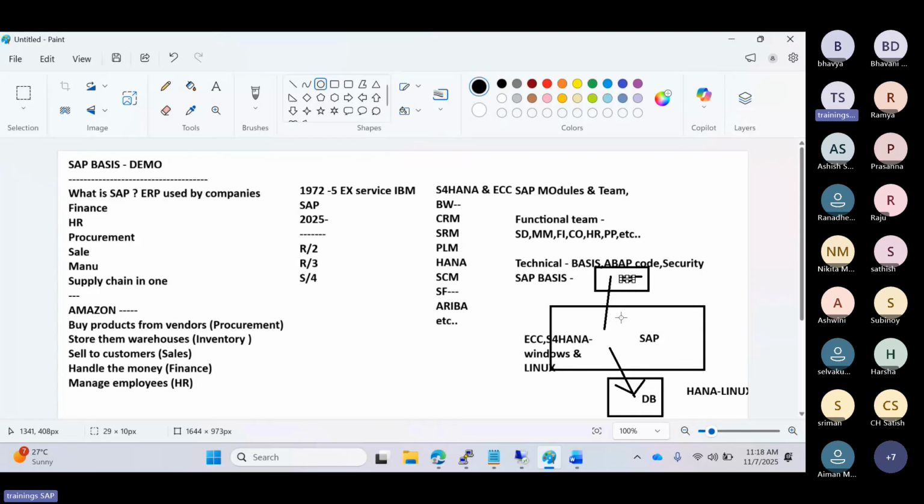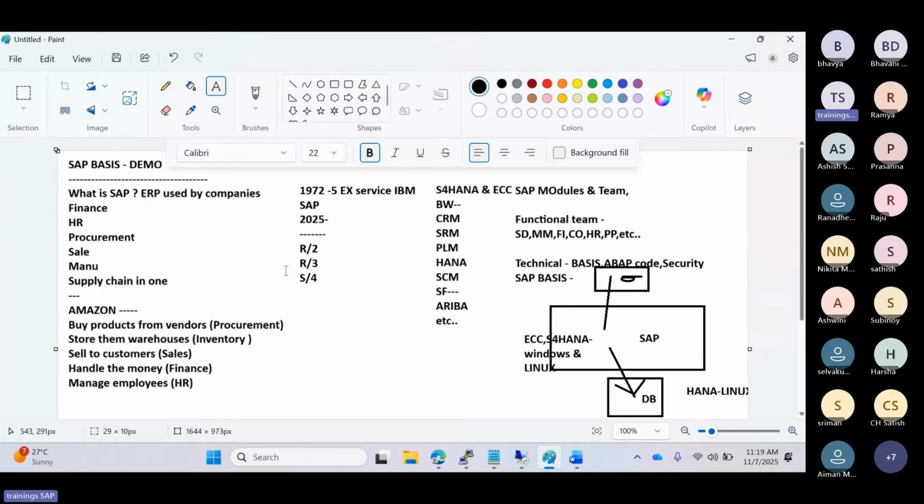So here there are different teams, different roles, end users, business users, and our IT team, like we the basis and infra team, and security, coding development team, finance team, FICO team, right? SD, MM. There multiple people will log in, right? So we will handle the core. Core is common for everybody. Core is common for every SAP system. So we will handle the different teams: security, infra, DB, BTP, testing team. So many people here.